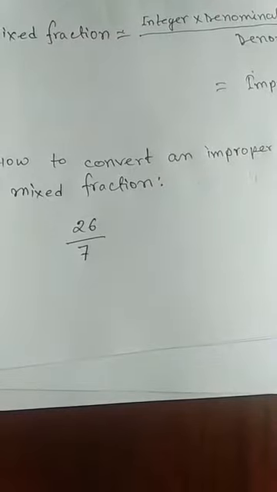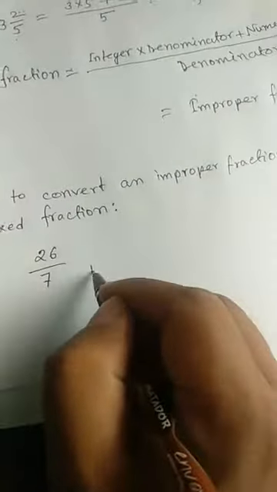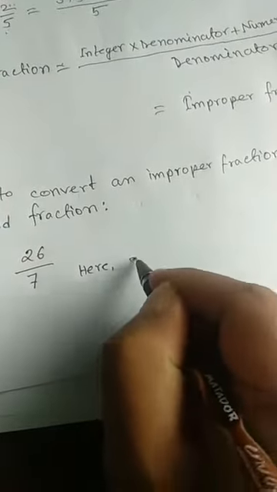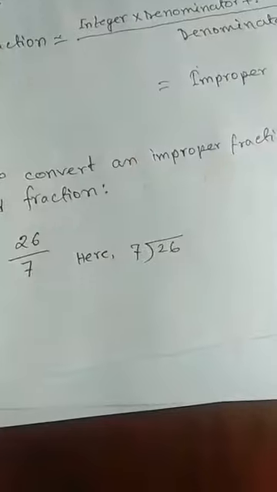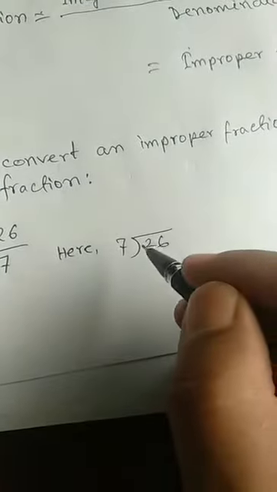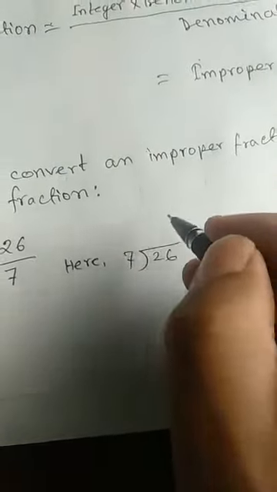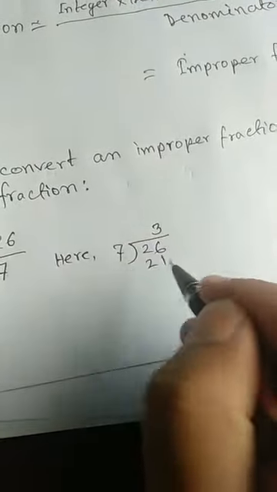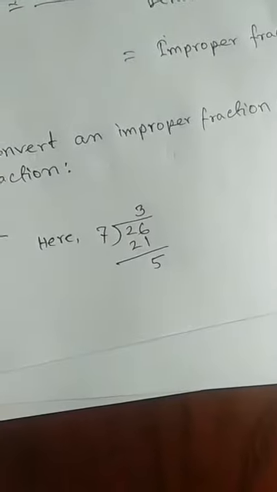So how to convert it? You may divide it, okay, by putting here 7 1s are 7, 7 3s are 21, 7 4s are 28. If I give 4, it will be more. So you have to put here 3 and you have to write here 21, and the remainder will be 5.